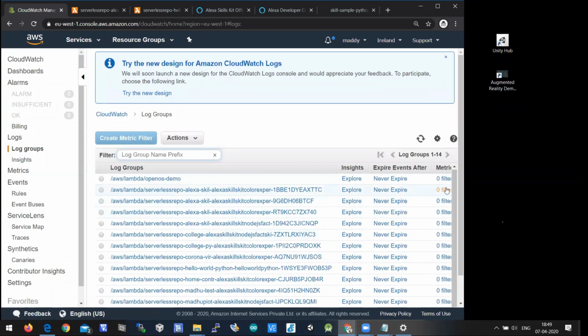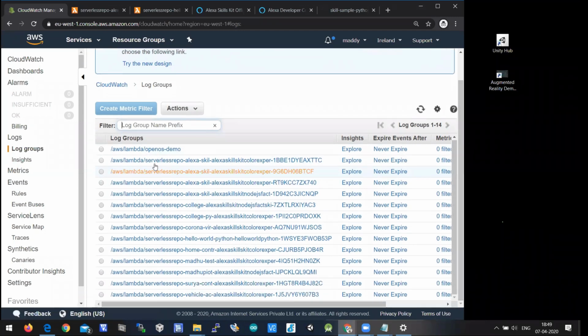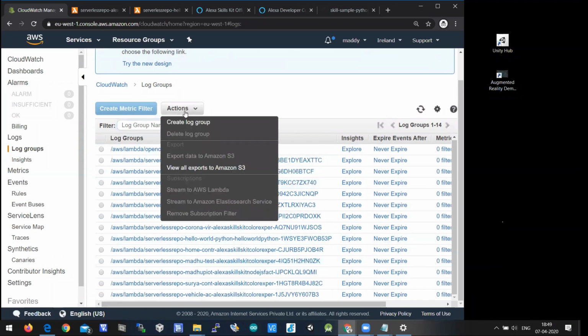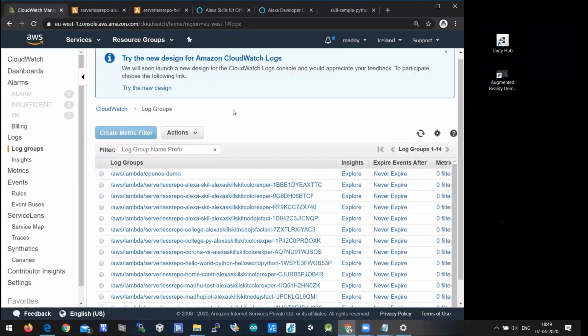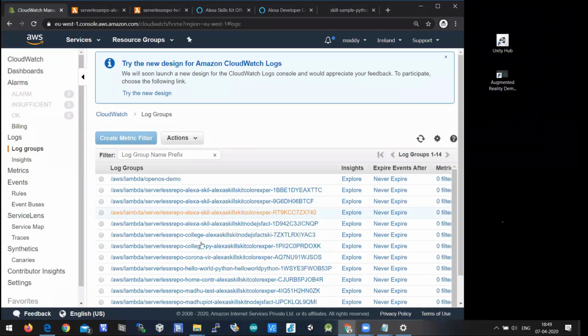So if there is any mistake while creating skill, it will be displayed here. So as of now, there are some mistakes. If there is any mistake while creating skill, that log will be displayed here. So this is CloudWatch. For you, it will be completely empty.